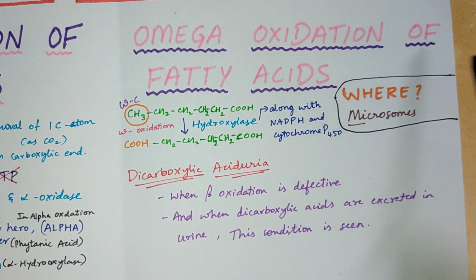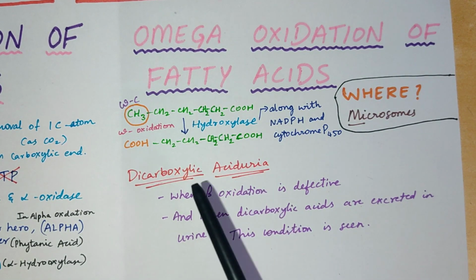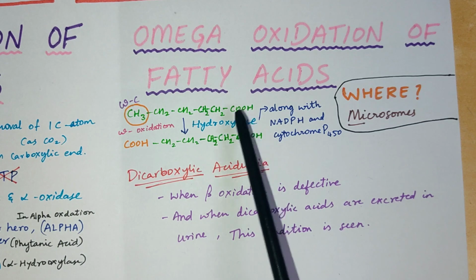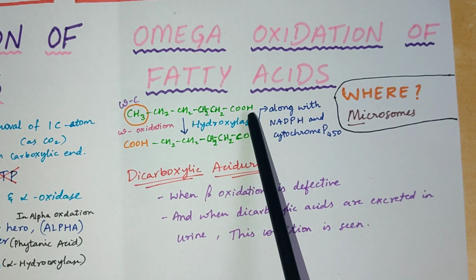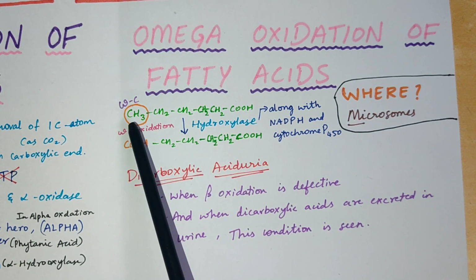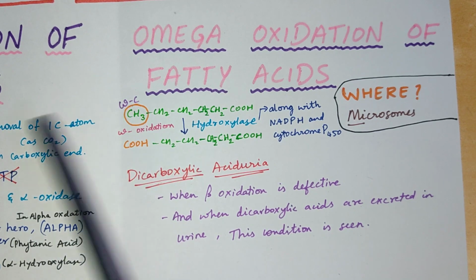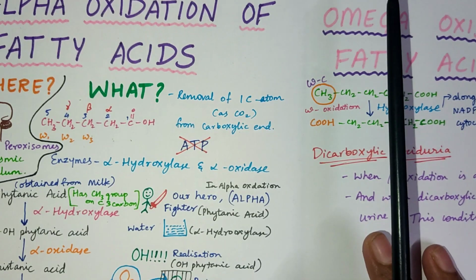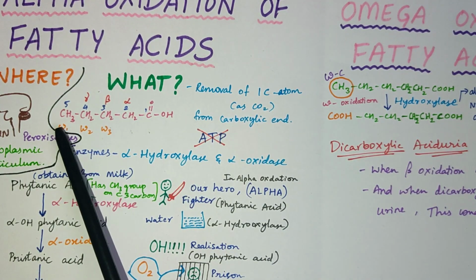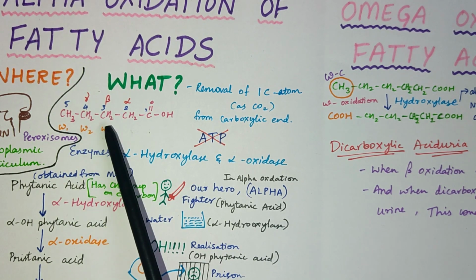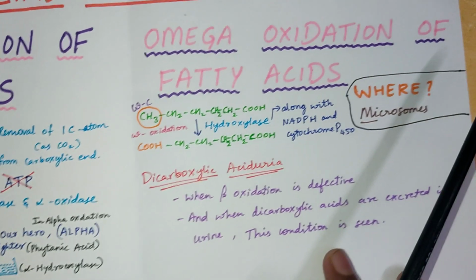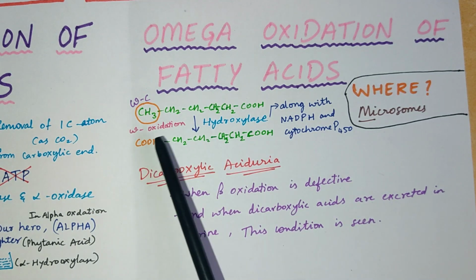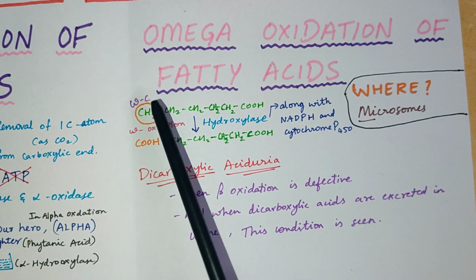What happens in this omega oxidation? Let us see the structure first. As we have seen this fatty acid before, this is the carboxylic end and this is the methyl end. From the methyl end, we will be numbering as omega 1, omega 2, omega 3 and so on, right? In the same way, here this omega carbon is there.